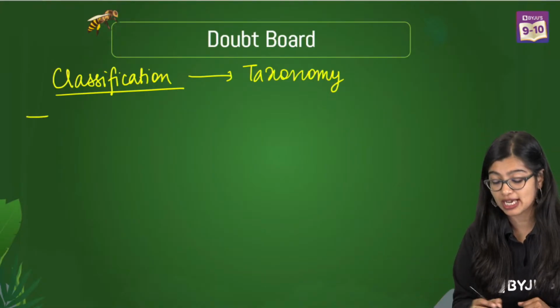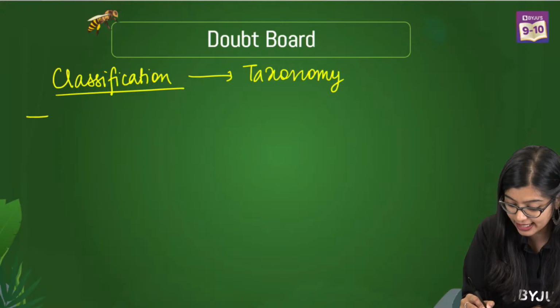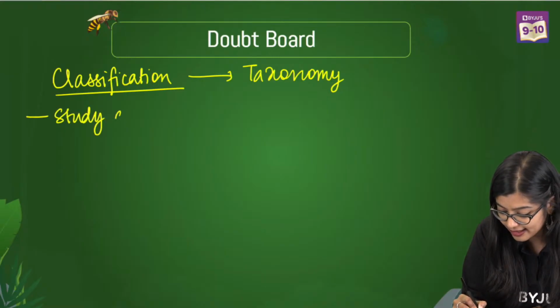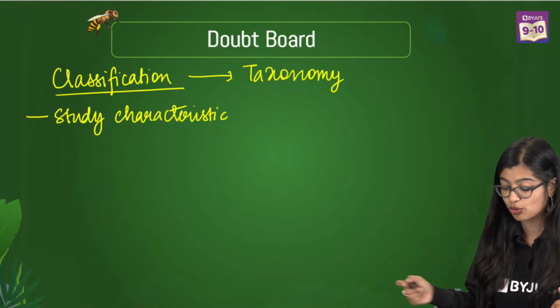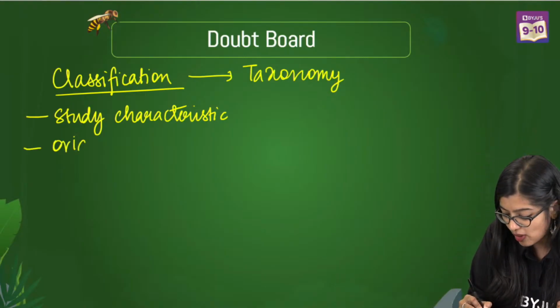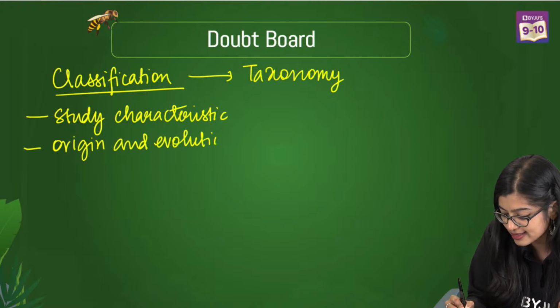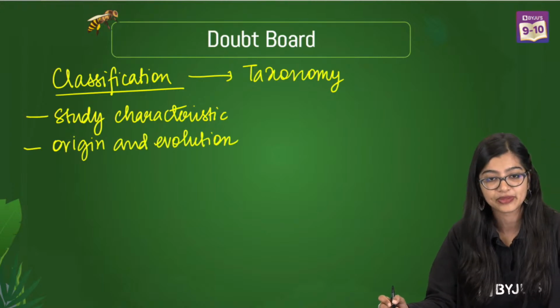When we talk about classification, we know that it is necessary to study the characteristics of certain organisms. It also makes it easy to study a large group of organisms and to understand the origin and evolution of various organisms that we find today, right?